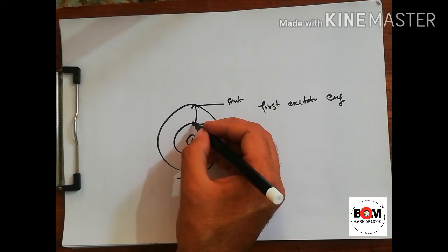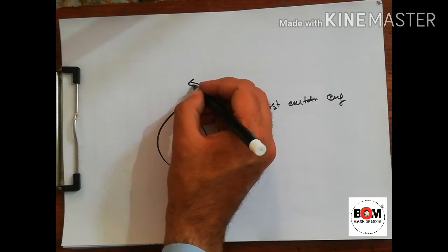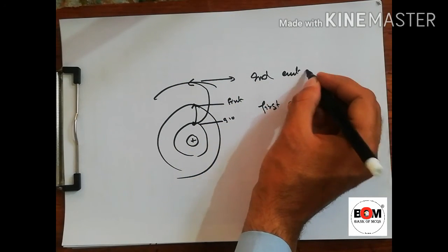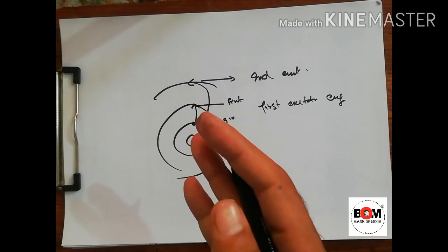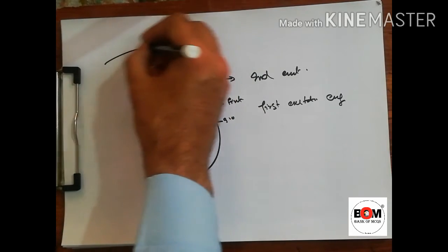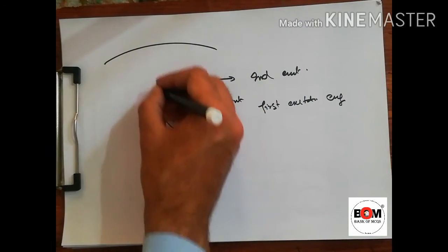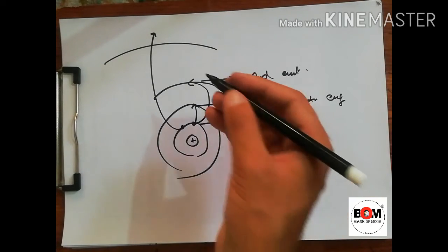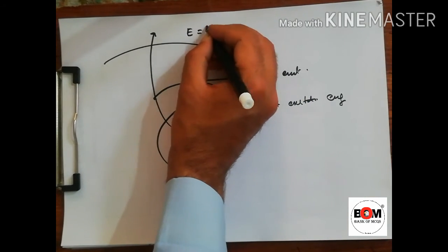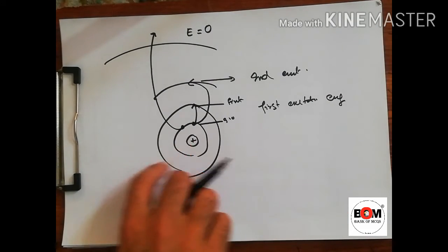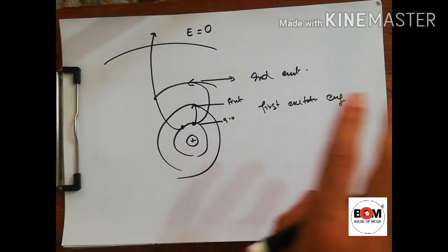Again, if the electron gets enough energy to get to the second excited state, we will call it the second excitation energy. As we go higher, the energy increases. But at some stage the electron goes outside, where outside means the energy is 0. Outside the atom there is no energy, so the energy is 0. If the electron moves outside the atom, it will never come back.